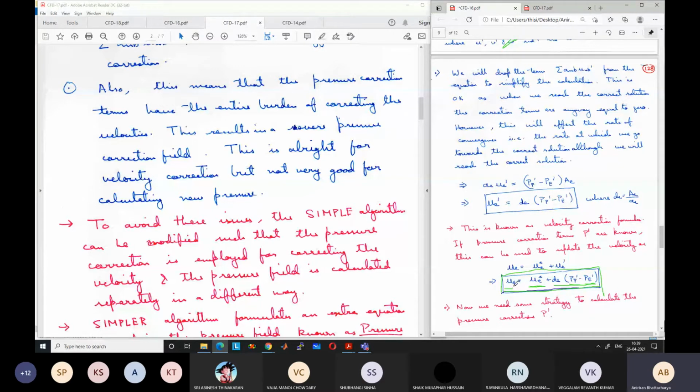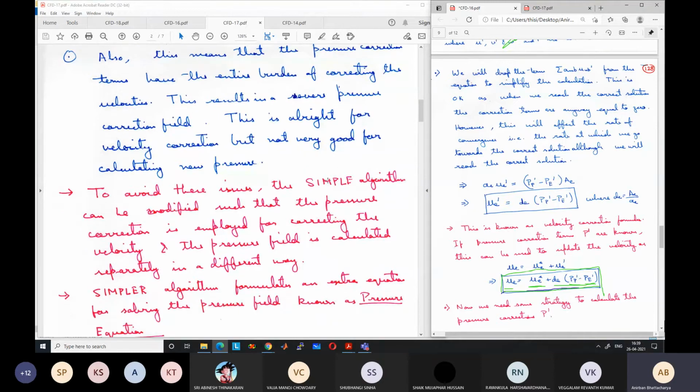So we will go further away from the correct velocity, and then come back to it. Although the number of iterations should have been very small, or even in one iteration we should have got the correct result, because of the use of pressure correction it sometimes goes away from the correct solution and comes back.